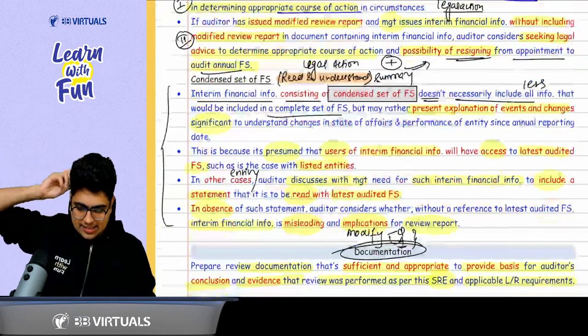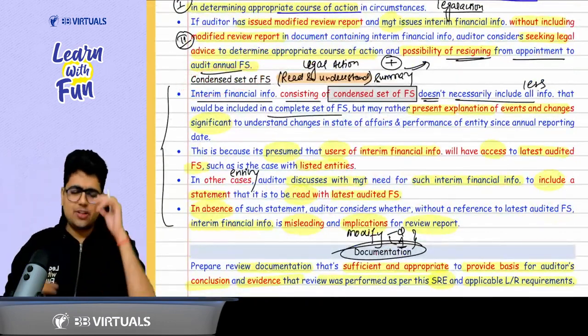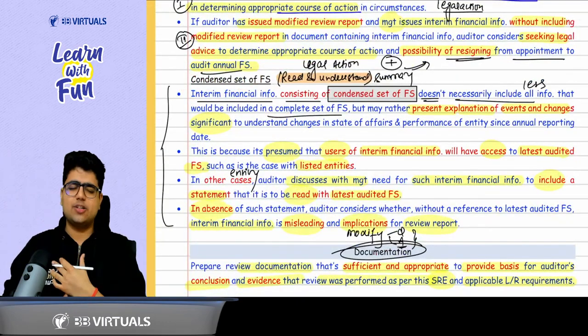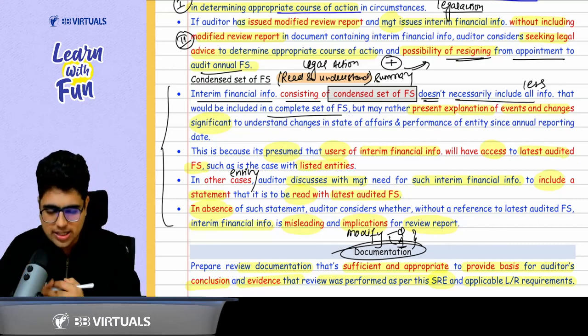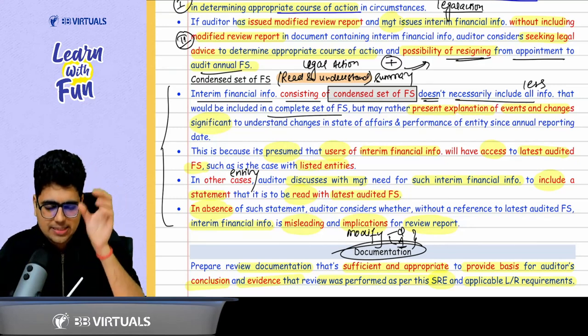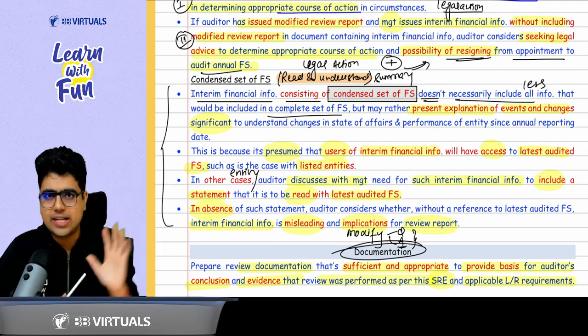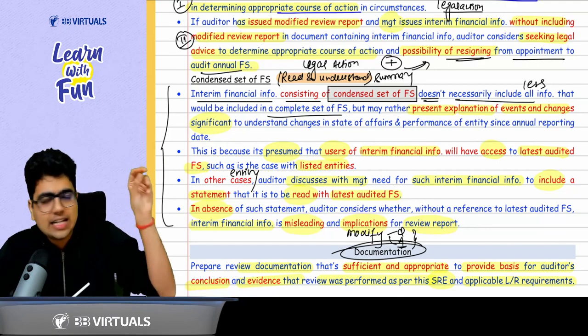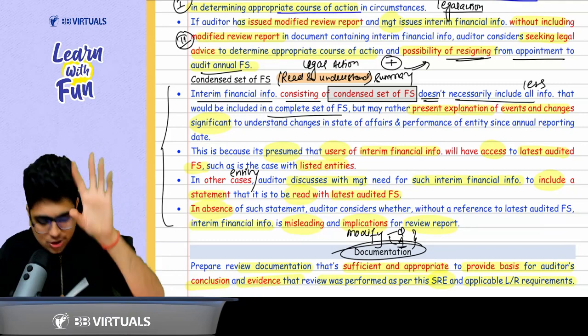Clear? Clear, sir. Then we discussed the condensed set of financial statements. In the case of listed entities, it is assumed that the condensed set of financial statements is accompanied by the full financial statements. That is, the full financial statements are available to the users.